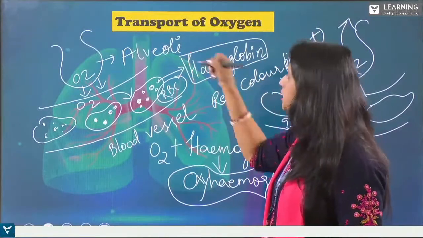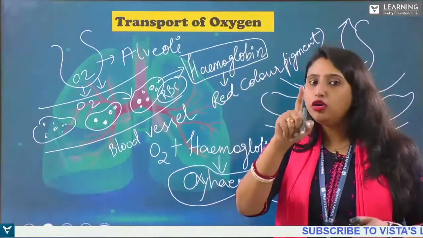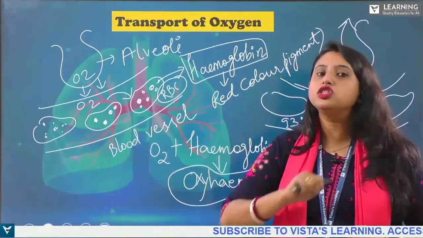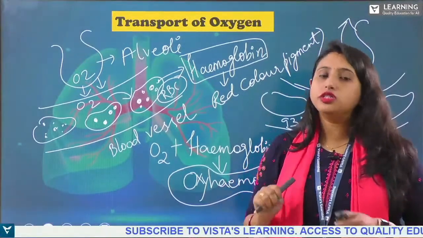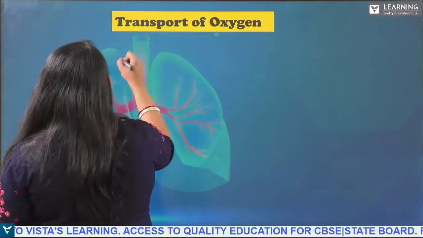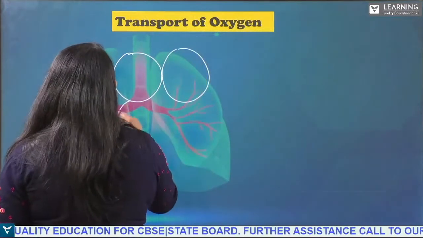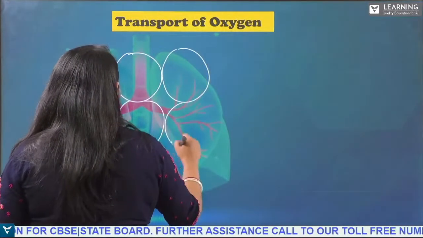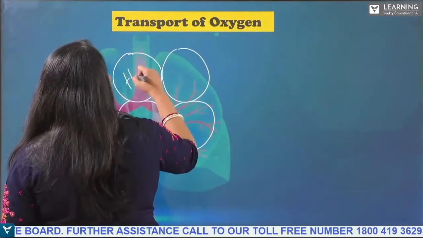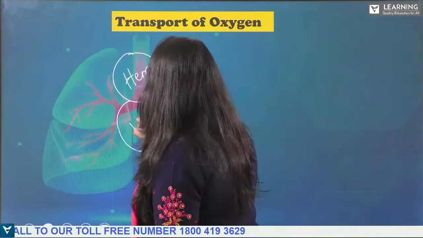Okay, let us understand the structure of the hemoglobin. So one hemoglobin can bind 4 oxygen molecules. How many? 4 oxygen molecules. So see, this is the oxygen. This is the hemoglobin. It has a heme group in it.